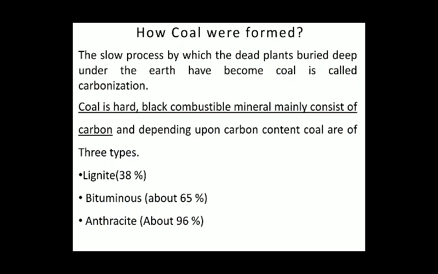The slow process by which dead plants buried deep under the earth have become coal. So you can say conversion of the dead plants into coal is called carbonization. Coal is a hard, black, combustible material. The material which can burn and produce heat is called combustible material or combustible mineral. It mainly consists of carbon.